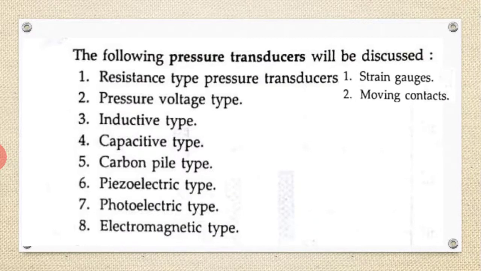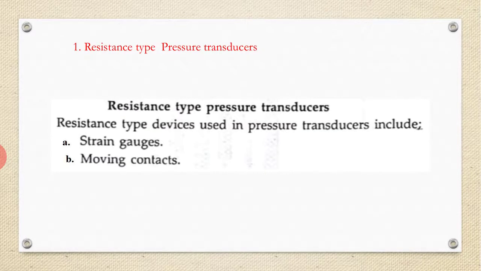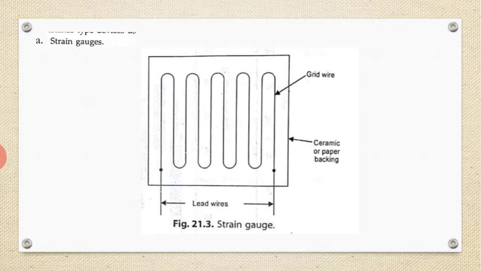Let us begin with all of these. I am going to discuss briefly 1 to 8. The first one is the resistance type, under which come the strain gauge and moving contact. This figure shows the strain gauge. It consists of lead wires, ceramic or paper backing, and grid wire. It consists of a fine wire in the form of a grid. When the grid is distorted, the resistance R of the wire changes accordingly.